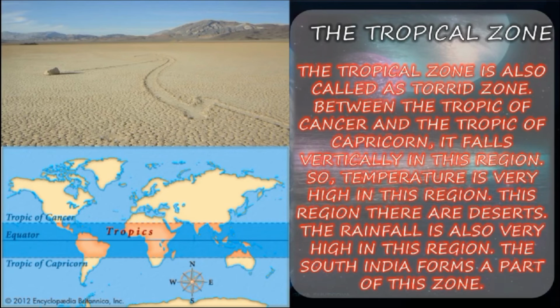So, the tropical zone is also called the torrid zone, between the Tropic of Cancer and the Tropic of Capricorn. The sun falls vertically in this region, so the temperature is very high. In this region, there are deserts, and the rainfall is very low. The humidity is very high in this region. South India forms a part of this zone.